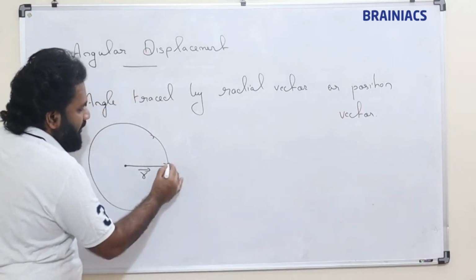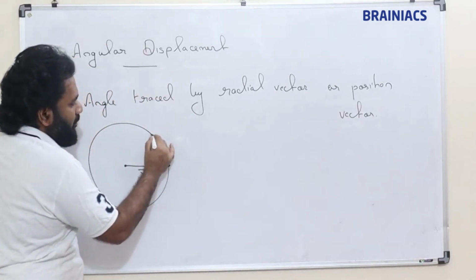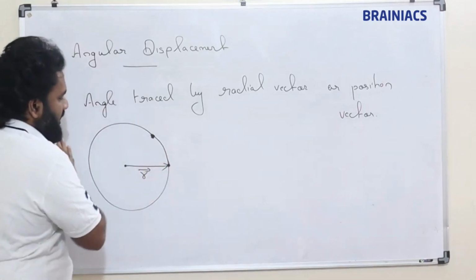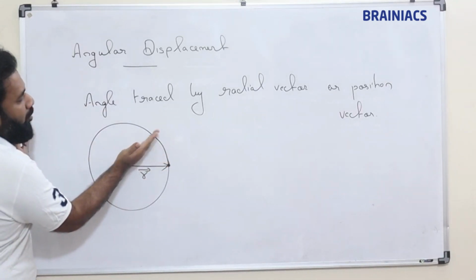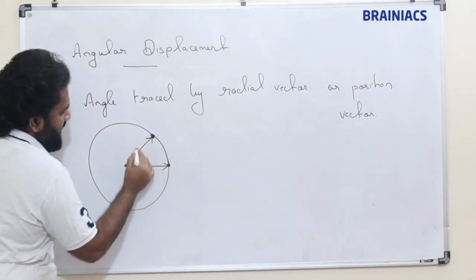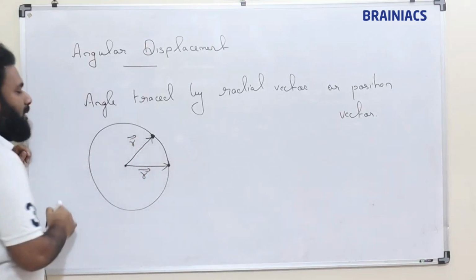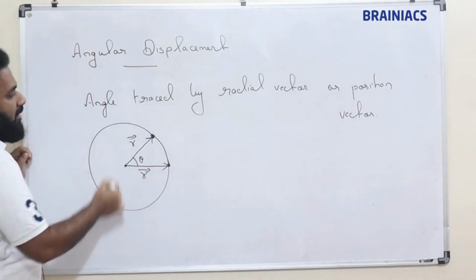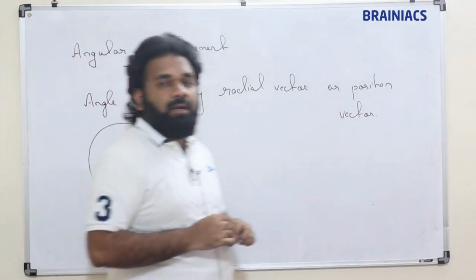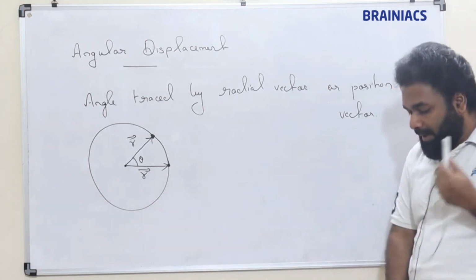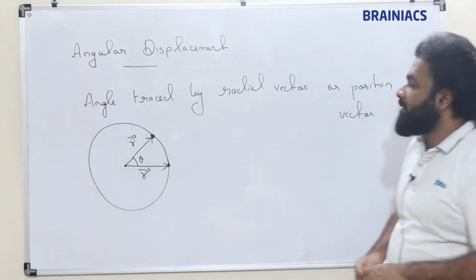Suppose the position of the particle has changed to here, so this radial vector will be moving in this direction. So we have to say that this radial vector is now here. The angle covered by this radial vector is what? Angular displacement. Clear or what?